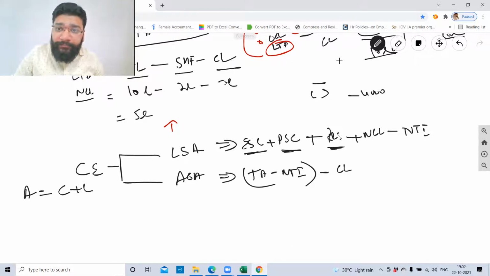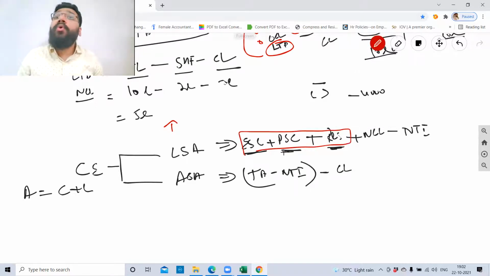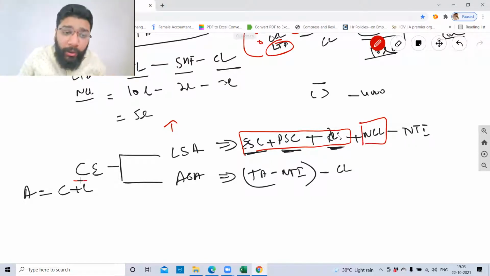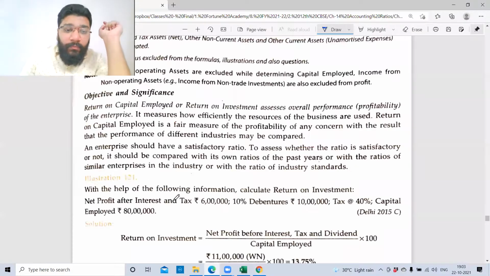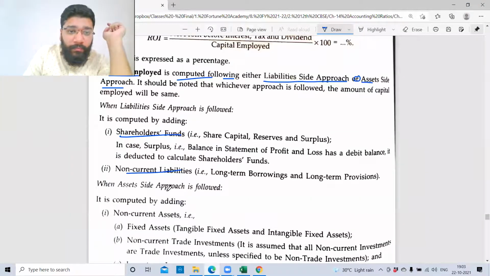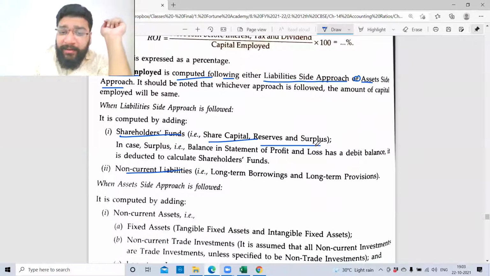So this portion is the source of fund from the owner, and this portion is the source of fund from the external people. So capital employed here means both debt plus equity, in the context of companies, in ratio specifically I'm talking about. In partnership, we never added borrowing. So here the formula is slightly tweaked. Shareholders funds is nothing but your share capital, both equity plus preference, and reserves and surplus, plus your non-current liability, which is long-term borrowing and long-term provision.